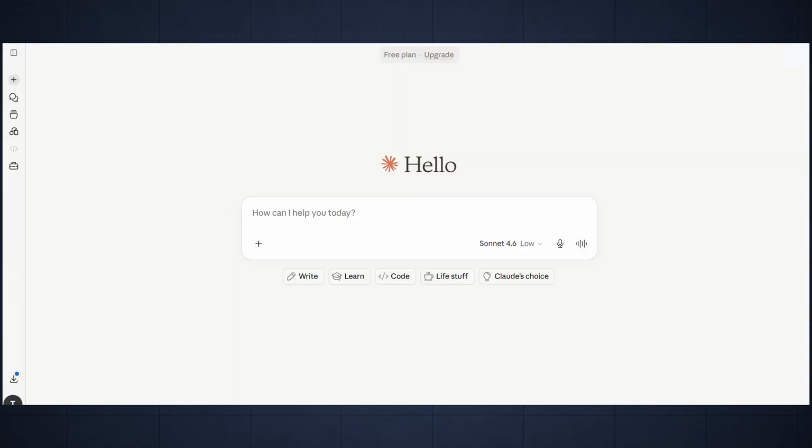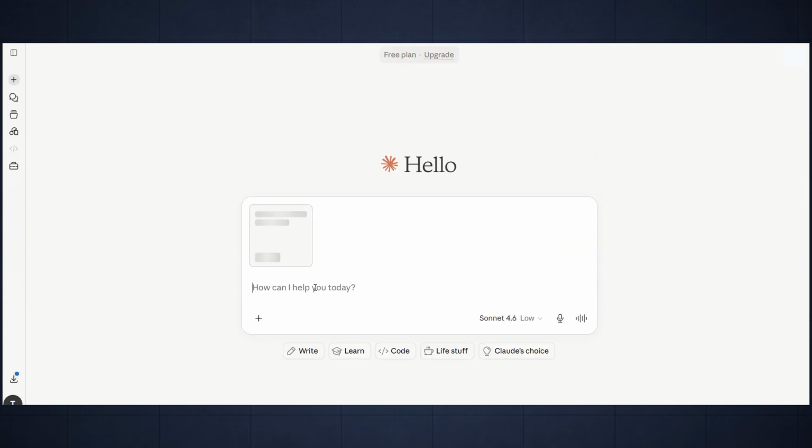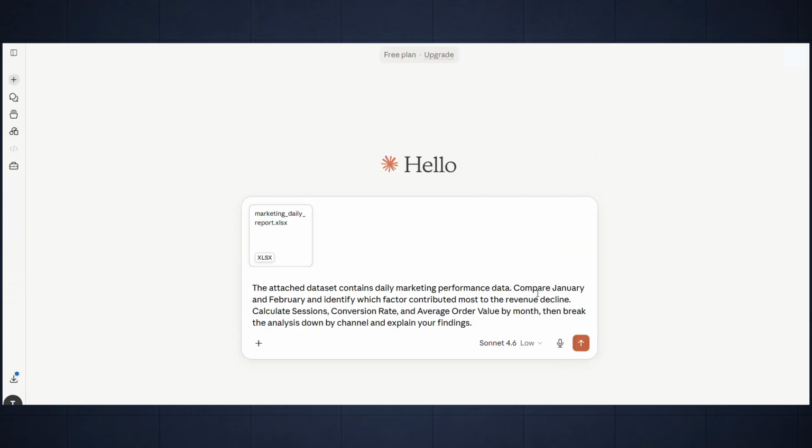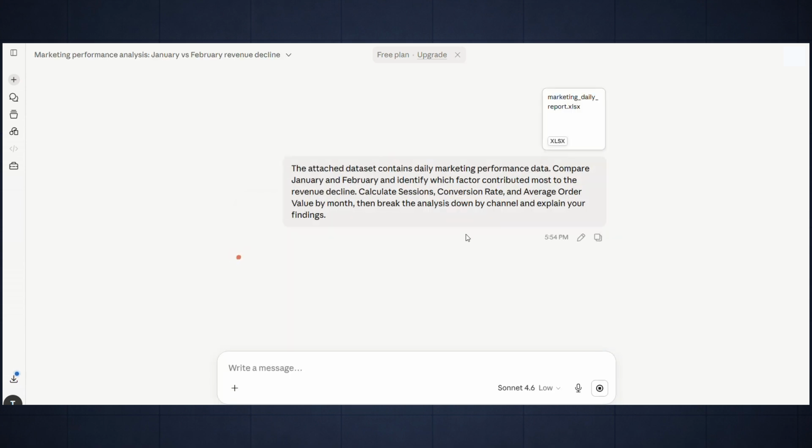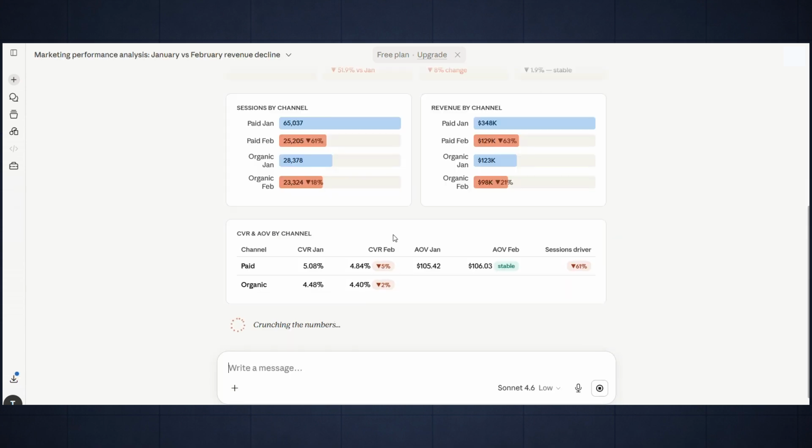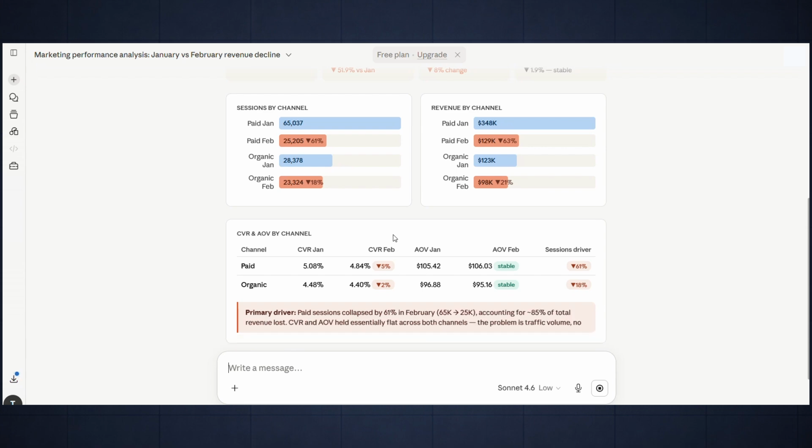For example, you could upload this dataset and use a prompt like, "The attached dataset contains daily marketing performance data. Compare January and February and identify which factor contributed most to the revenue decline. Calculate sessions, conversion rate, and average order value by month. Then break the analysis down by channel and explain your findings." Tools like Claude can help accelerate calculations and summaries, but the important part is knowing what questions to ask.